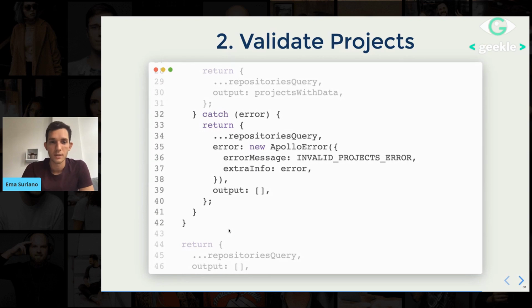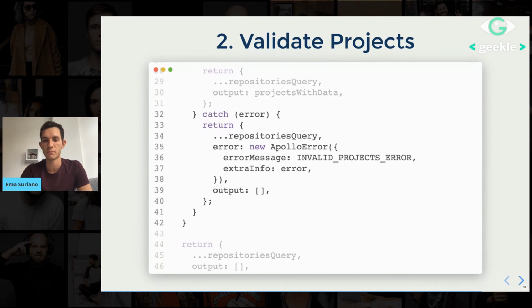Then what happens if, again, something was wrong inside the validator? Then basically, again, I'm returning the new Apollo error, saying invalid projects error. That's pretty much it. So this is the way that I'm using this approach in my open source project, and I think it's very, very flexible. These are basically two examples that I'm using. I have one more, but I decided not to include it because it looks more or less the same, but I think you got the idea.